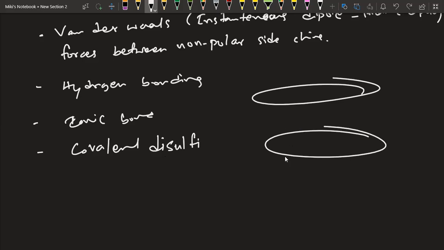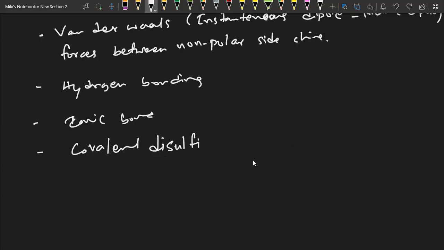So covalent disulfide. Di means two, and why two in this case? Because both the chains need to have what? Sulfide. So disulfide bridges, covalent disulfide bridges formed between cysteine. So for this bond, specifically we need what? A cysteine molecule.